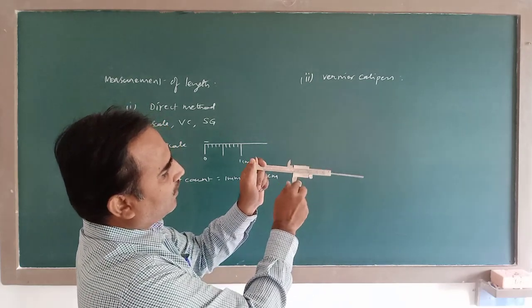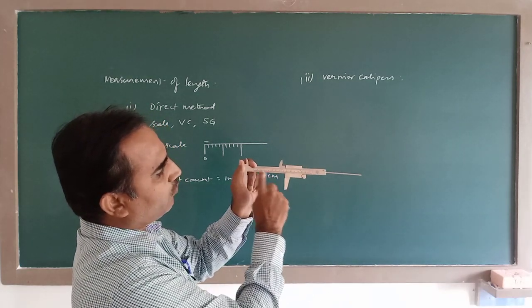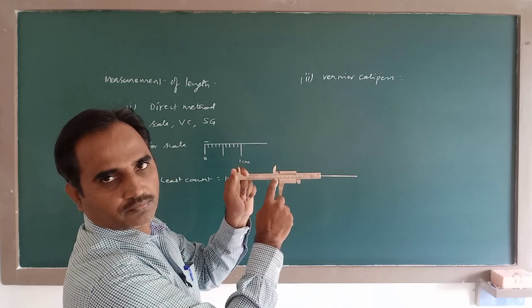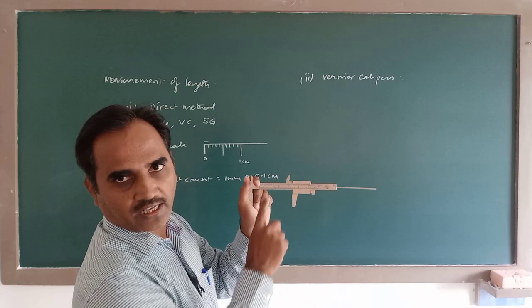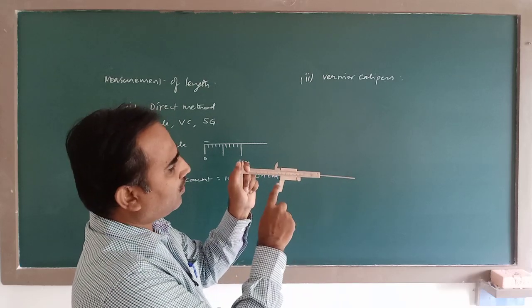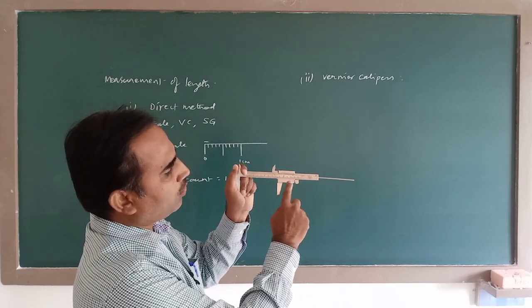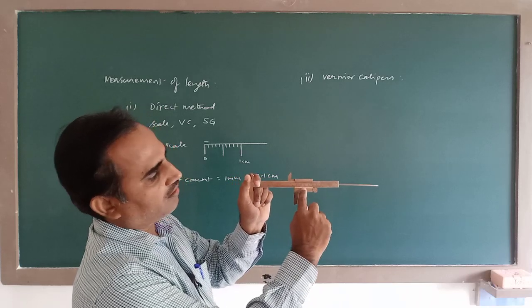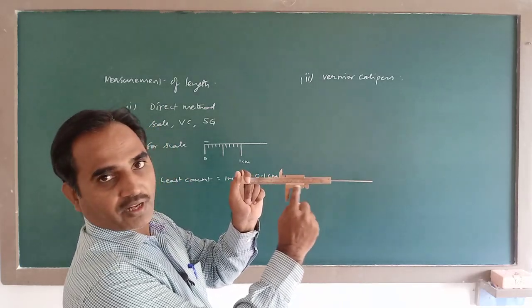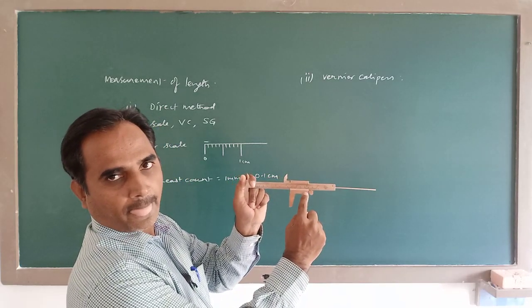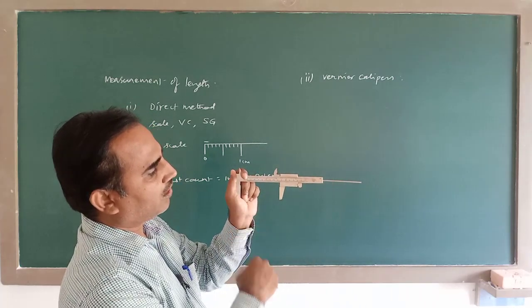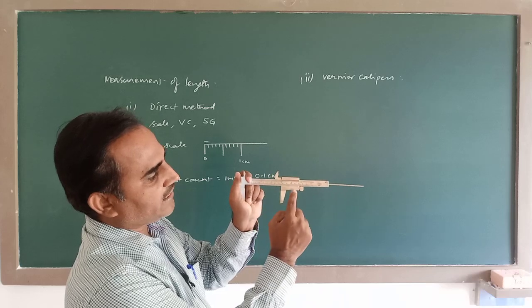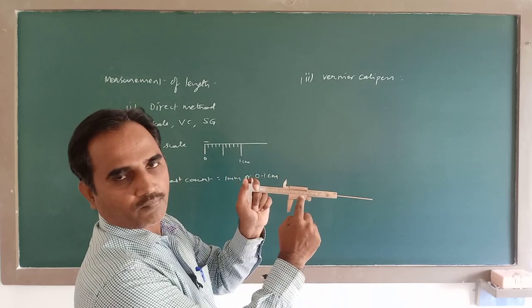On this fixed jaw there is a scale which is called main scale. This main scale looks like your ordinary scale, and on this movable jaw there is one more scale, which is called vernier scale. So this fixed jaw is attached with a main scale, and this movable jaw is attached with a vernier scale.